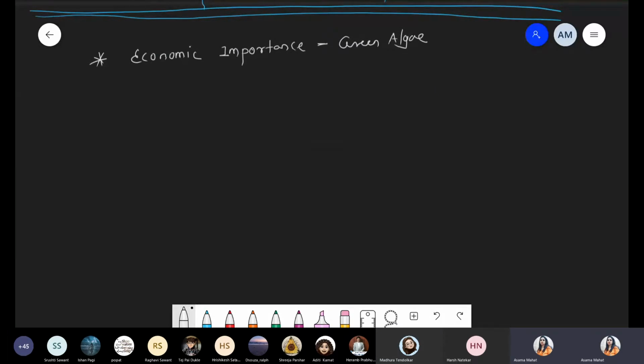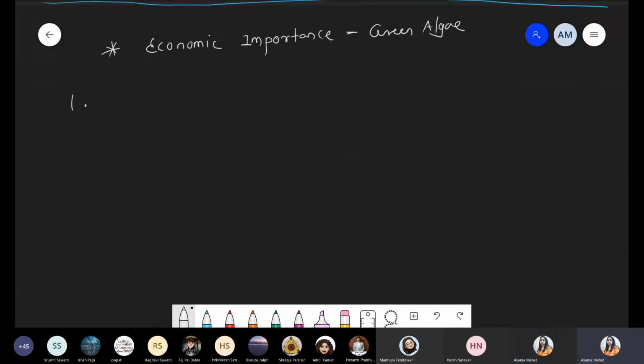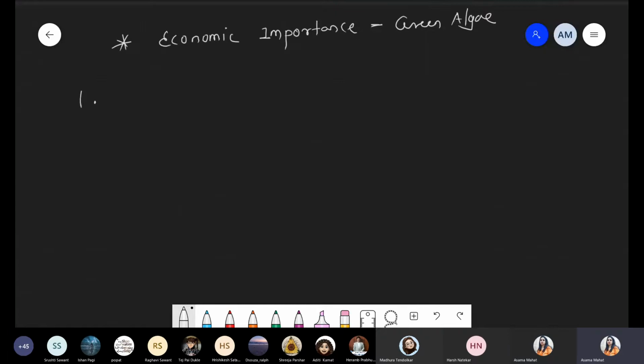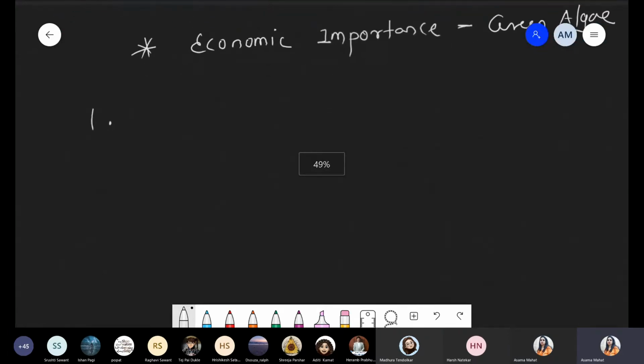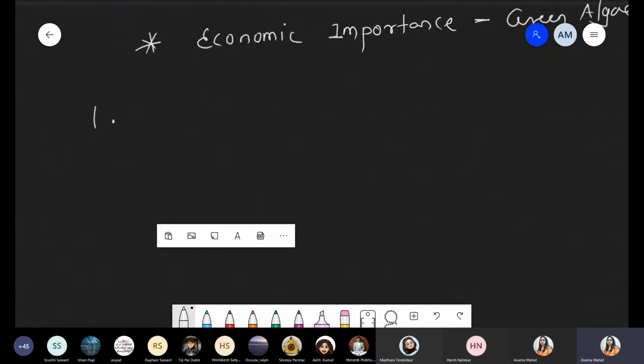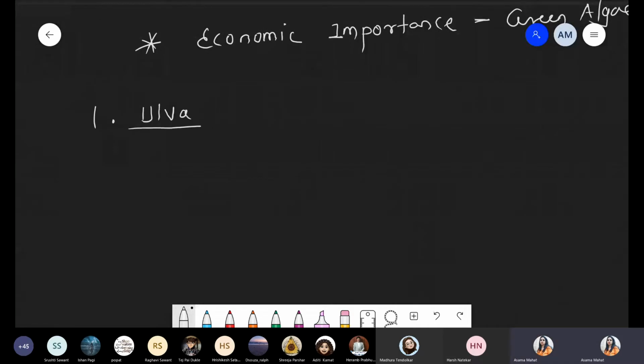One by one, we are talking about importance with respect to examples. First example we are taking is Ulva. Ulva is basically used as a salad.